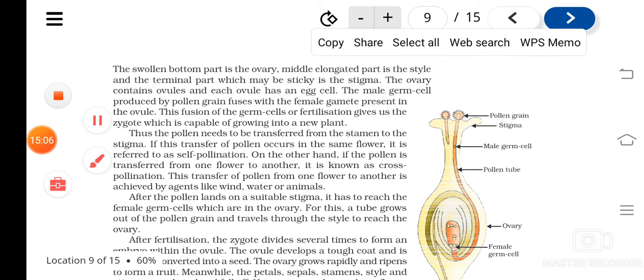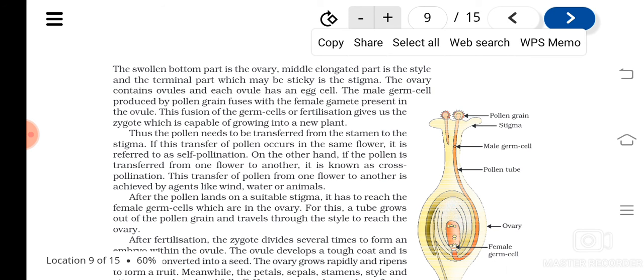Is it clear? So what we have learned today: parts of a flower. What are the different parts of a flower? Sepals, petals, then stamens and pistil or carpels. Understood? And I told you the different parts of stamens, that include filament and anther. And the parts of pistil are ovary, style and stigma. The ovary contains ovules, and inside that the egg or female gamete is produced.